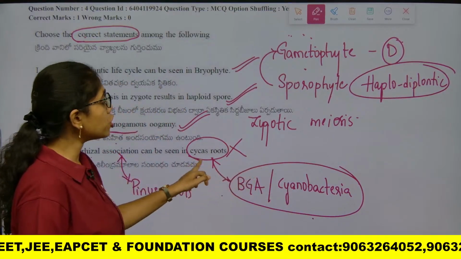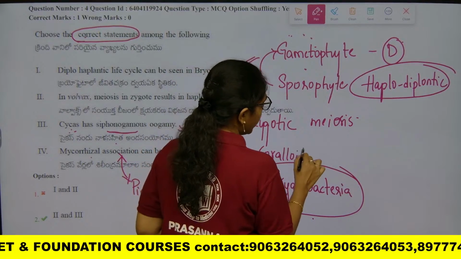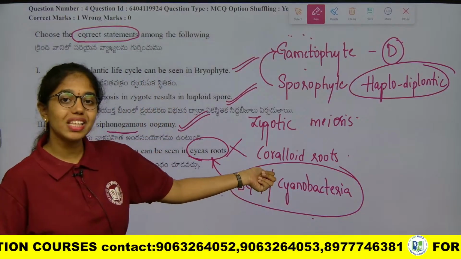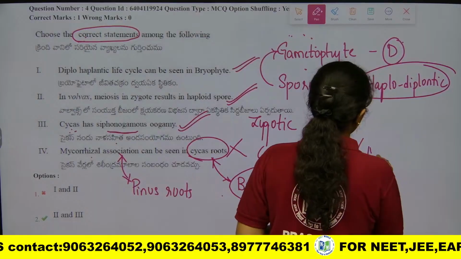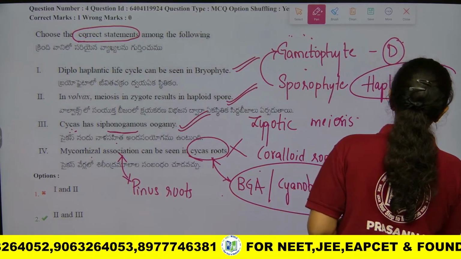That is why these roots are called as coralloid roots. Okay, the main purpose of this symbiotic association is nitrogen fixation. Okay, it is nitrogen fixation. Clear beta?